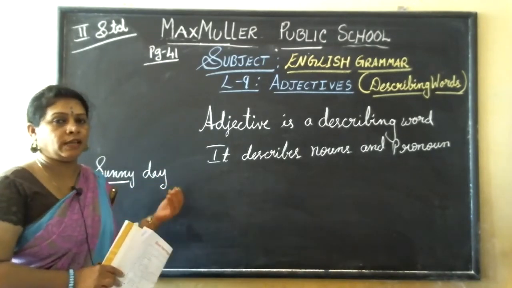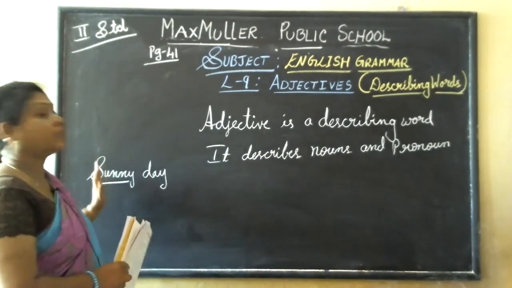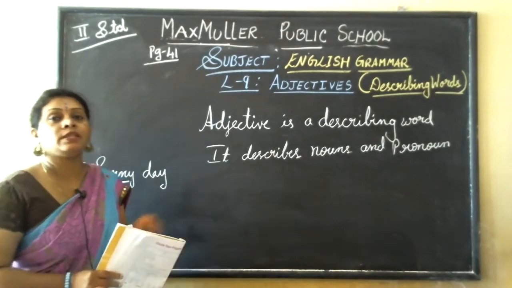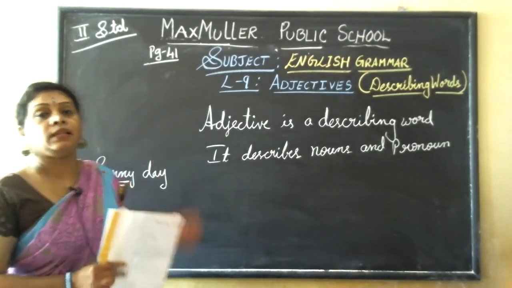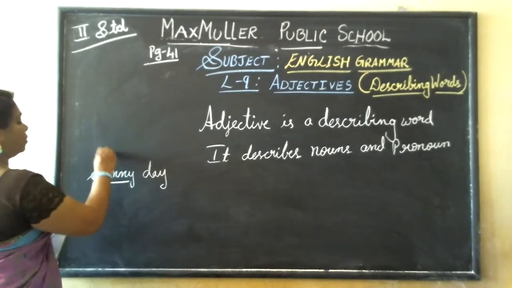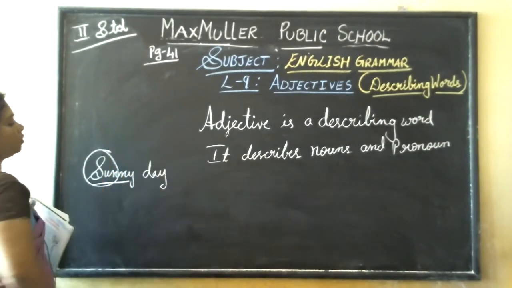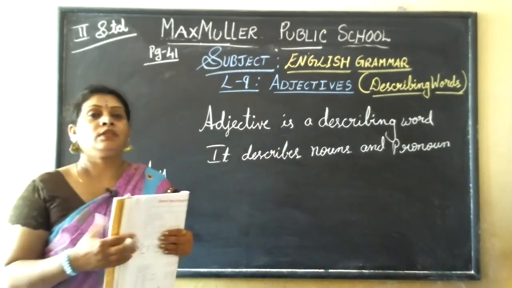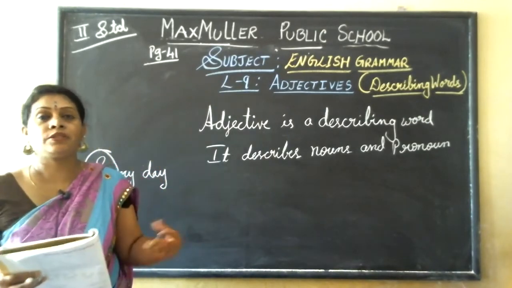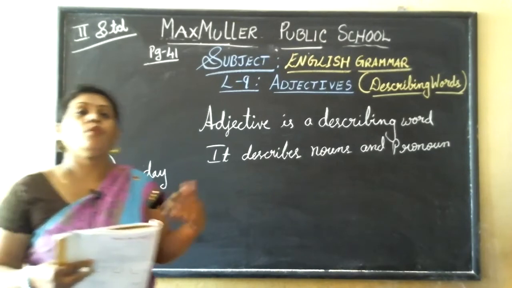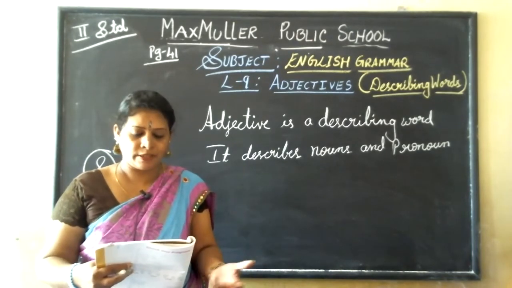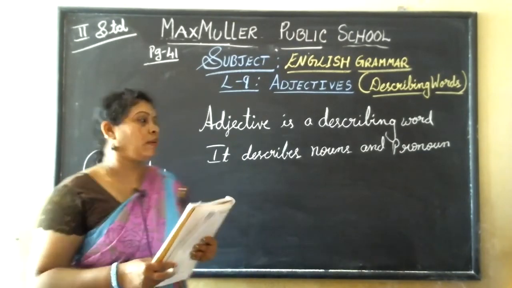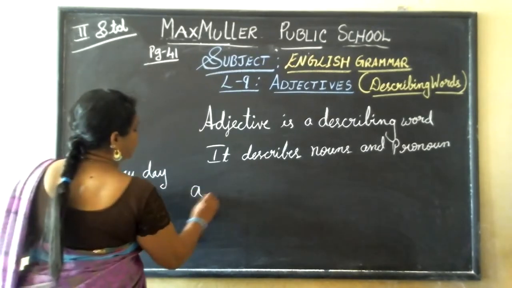So it is a day. Already you know it is day. And what day it is? Sunny day. That means it is describing the sun. You know, sun is a noun. So, sunny means more hot. So, this adjective is describing. It is still explaining more about it, how the day is. A red apple. A red apple.